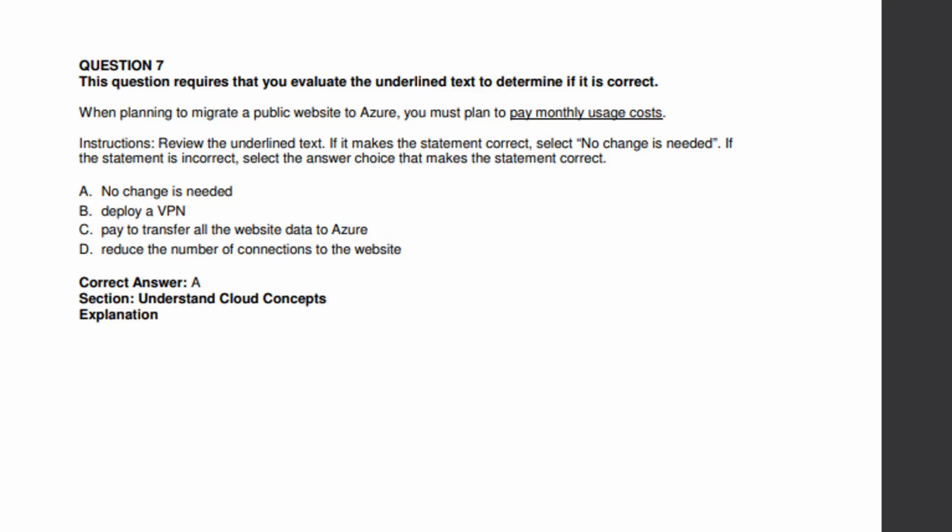Seventh question. This question requires that you evaluate the underlined text to determine if it is correct. When planning to migrate a public website to Azure, you must plan to pay monthly usage cost. Yes, of course we have to pay for the monthly usage cost. So no changes required over there. So the correct answer is E, no changes needed.